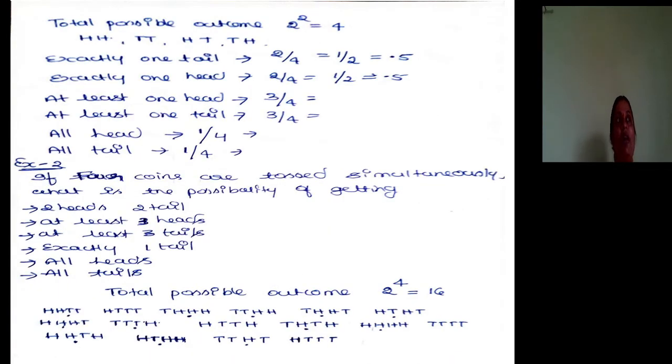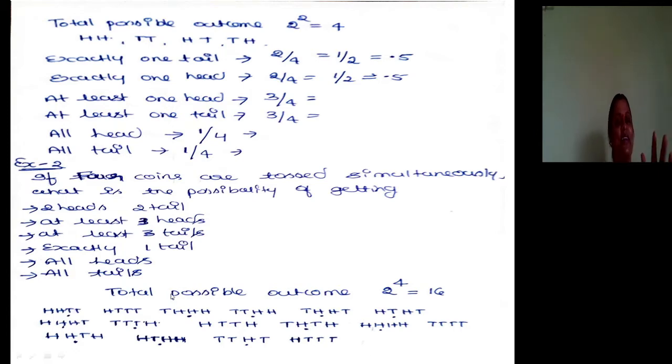So let me start solving problems based on tossing coins. If 2 coins are tossed simultaneously, find the probability of getting exactly one tail, exactly one head, at least one head, at least one tail, all heads, all tails. Exactly one tail. See, when you toss 2 coins, what is the total possible outcome? 2 to the power 2, 4.